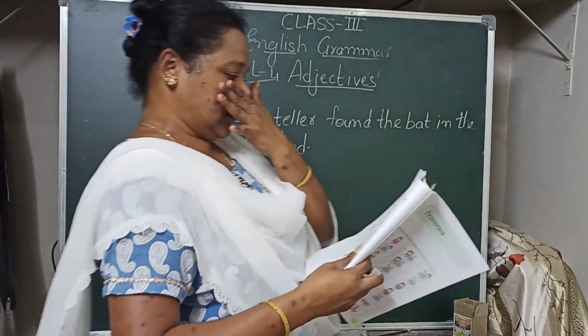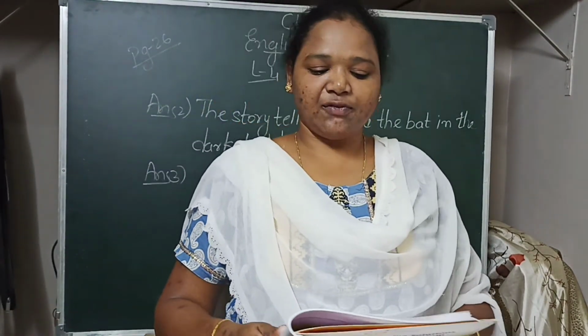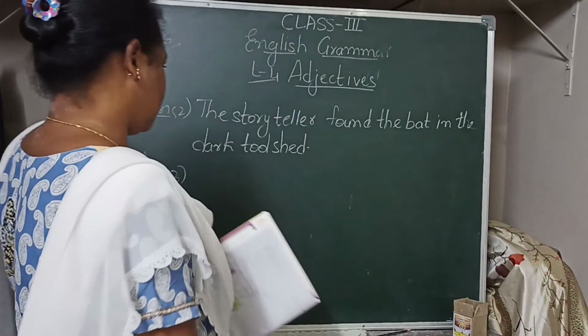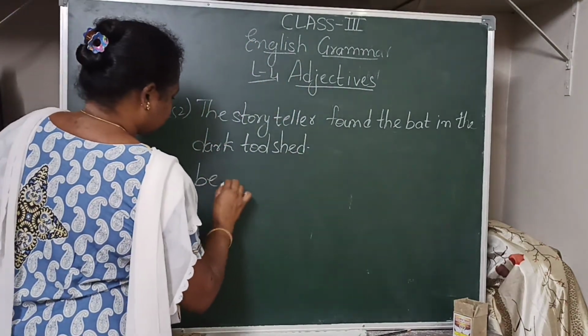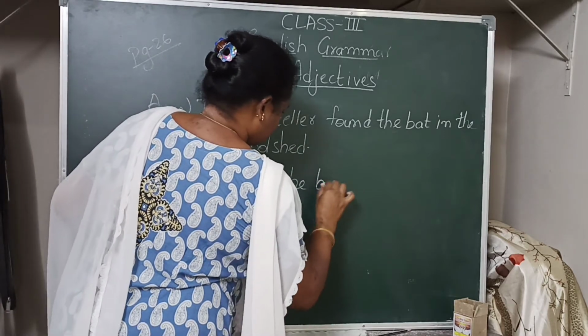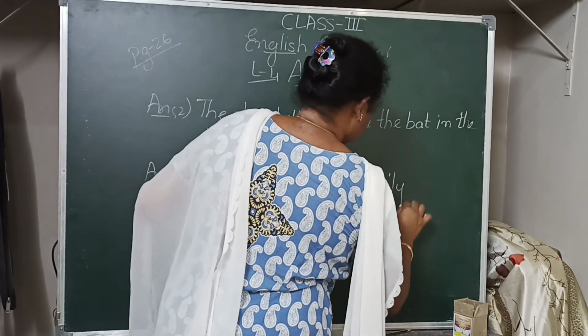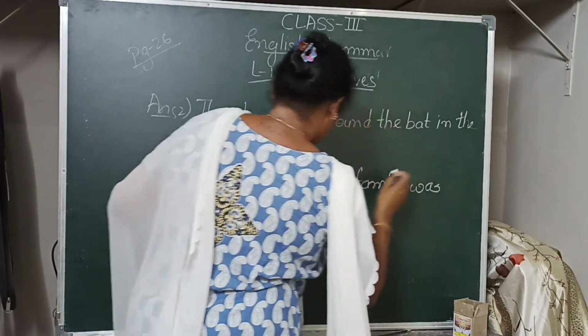Then answer third. Why did the storyteller tiptoe? Why did she tiptoe away? Because the bat family was asleep.